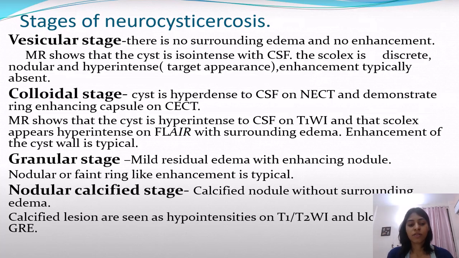In the third stage, or the granular stage, mild residual edema with an enhancing nodule is present. Nodular or faint ring-like enhancement is typical. The nodular calcified stage, which is the last stage of neurocysticercosis, shows a calcified nodule without surrounding edema. Calcified lesions are typically seen as hypointensities on T1 or T2 weighted imaging and blooming on GRE images.